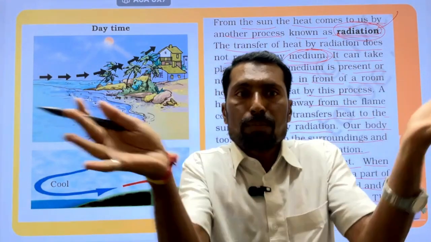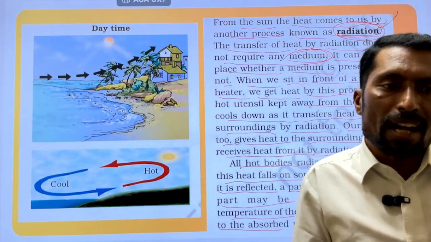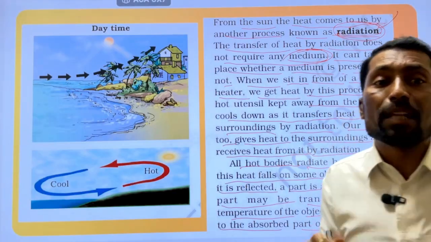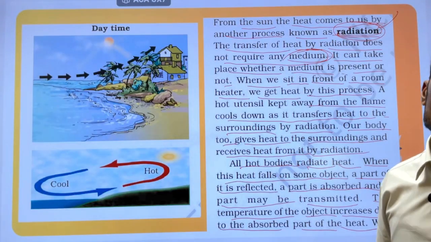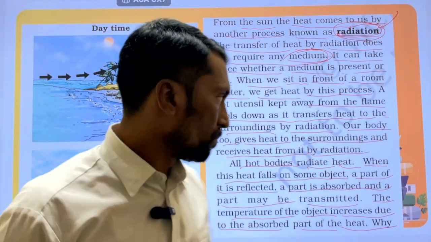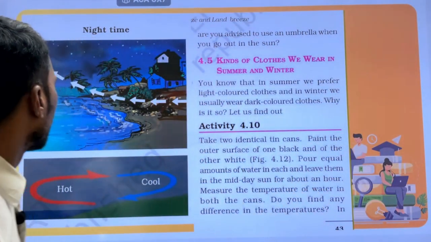Heat energy is transferred to the surroundings by the process of radiation. Radiation से transfer हो रही है, radiation से gain हो रही है. These are the examples of how heat energy is transferred by the process of radiation. Understand? After that, okay.